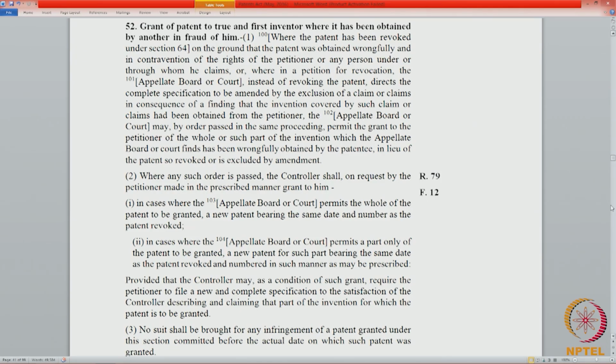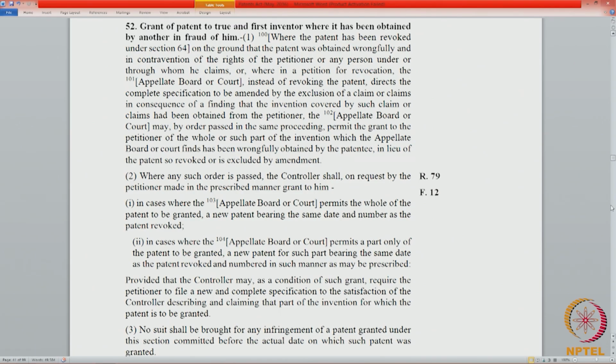52(1), where a patent has been revoked under section 64 on a ground that the patent was wrongfully obtained and in contravention of the rights of the petitioner or any person under or through whom he claims, or where in a petition for revocation the appellate board or court, instead of revoking the patent, directs the complete specification to be amended to the exclusion of the claim or claims in consequence of the finding that the invention covered by such claim or claims has been obtained from the petitioner, the appellate board or court may, by order passed in the same proceeding, permit the grant to the petitioner of the whole or such part of the invention which the appellate board or court find has been wrongfully obtained by the patentee in lieu of the patent so revoked or excluded by amendment. So this provision is the same as 26.